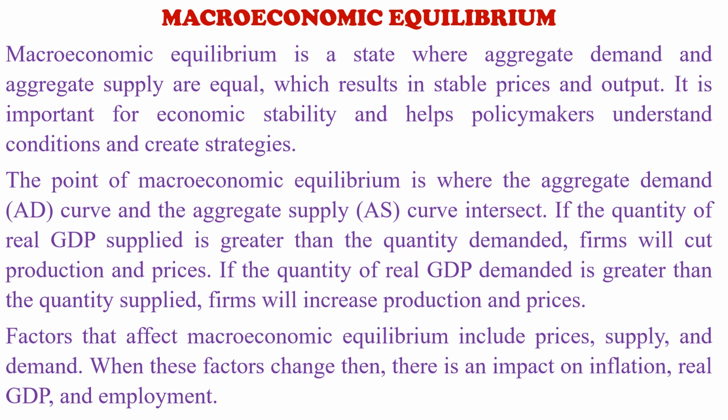If the quantity of real GDP supplied is greater than the quantity demanded, firms will cut production and prices. If the quantity of real GDP demanded is greater than the quantity supplied, firms will increase production and prices. Factors that affect macroeconomic equilibrium include prices, supply, and demand. When these factors change, there is an impact on inflation, real GDP, and employment.